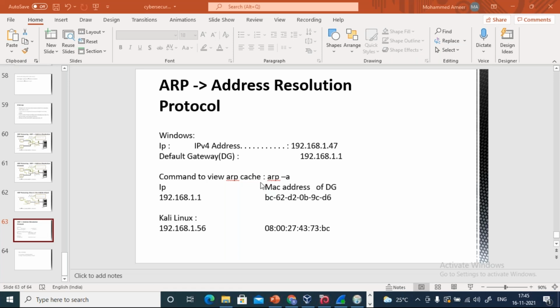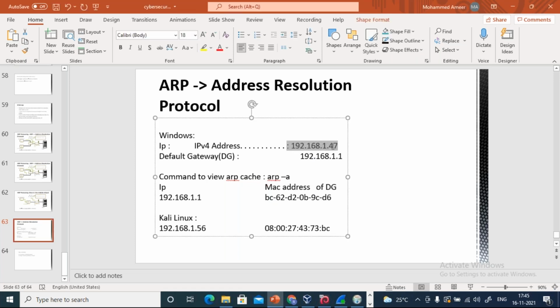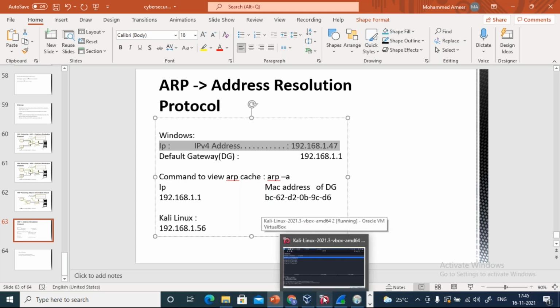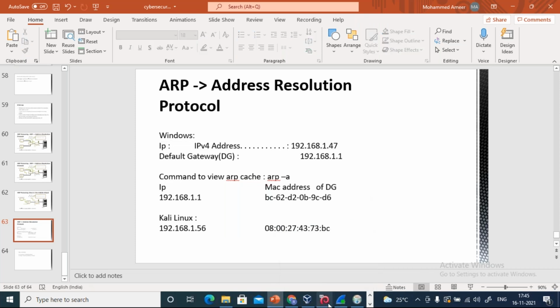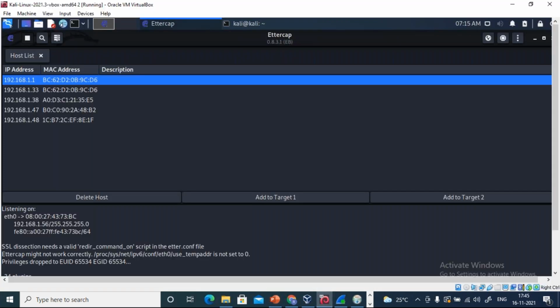And now you want to take the data from this particular Windows machine, right? From Windows, whatever websites I'm going to open, from there I'm going to extract the data. So this will be my victim 2. This is my host, just like host A. And this machine is nothing but the hacker. So now what I'm going to do? I'm going to add it to the network.